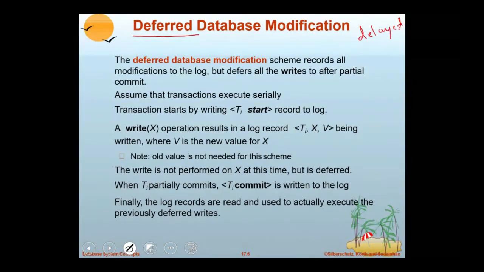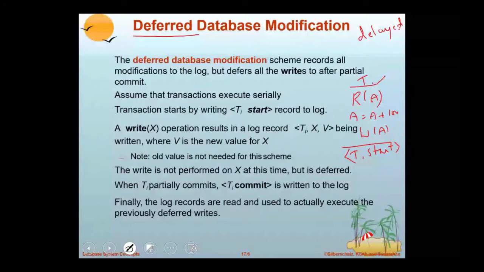Only after partial commit means, say a transaction performs read A, performs some CPU operation A plus 100, and performs write A. This is a transaction T, so it has to maintain information about this transaction, stating when it started, when it is committed, and when it is updated. First, as soon as T starts its execution, it writes a log called T start, meaning the transaction has started.